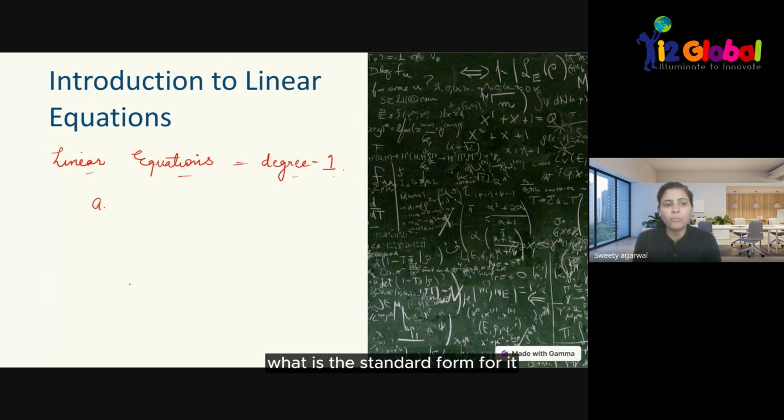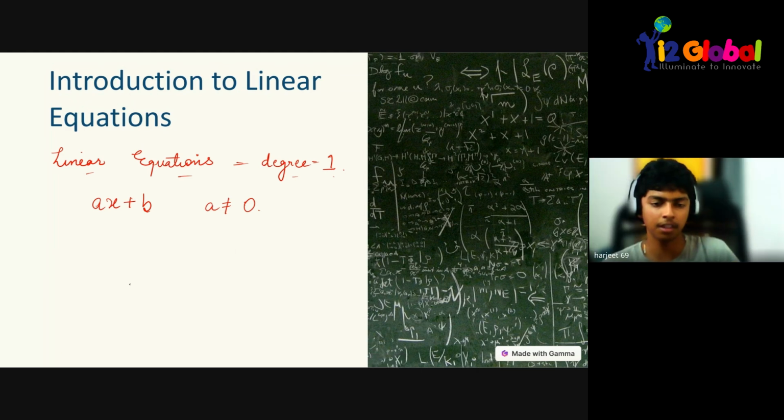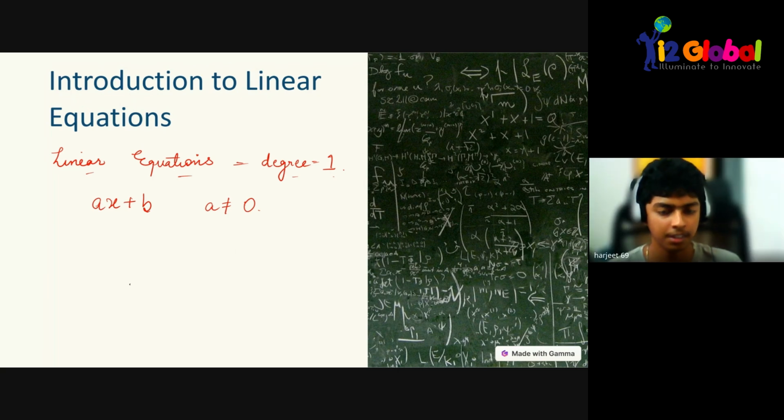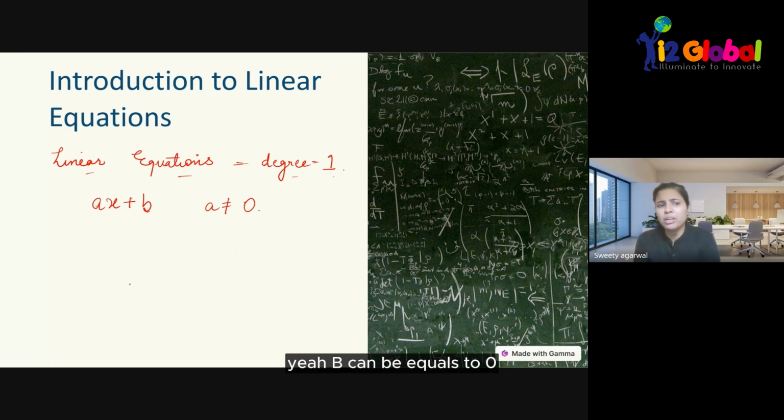What is the standard form for it? It could be ax plus b equals 0, where a should not be equal to 0. Now here you have understood what linear equations are. Why should a not be equal to 0? b can be equal to 0, but a should not be equal to 0.